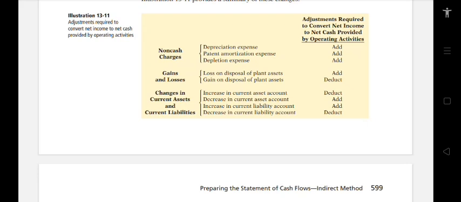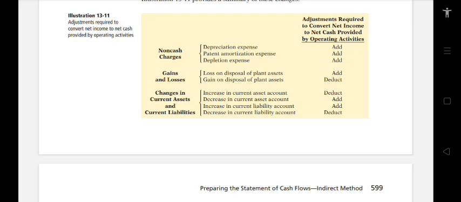The adjustments required to convert net income to net cash provided by operating activities. This is how you add back the non-cash charges, gains and losses, and changes in current assets and current liabilities. For the non-cash charges, depreciation expense, you need to add.